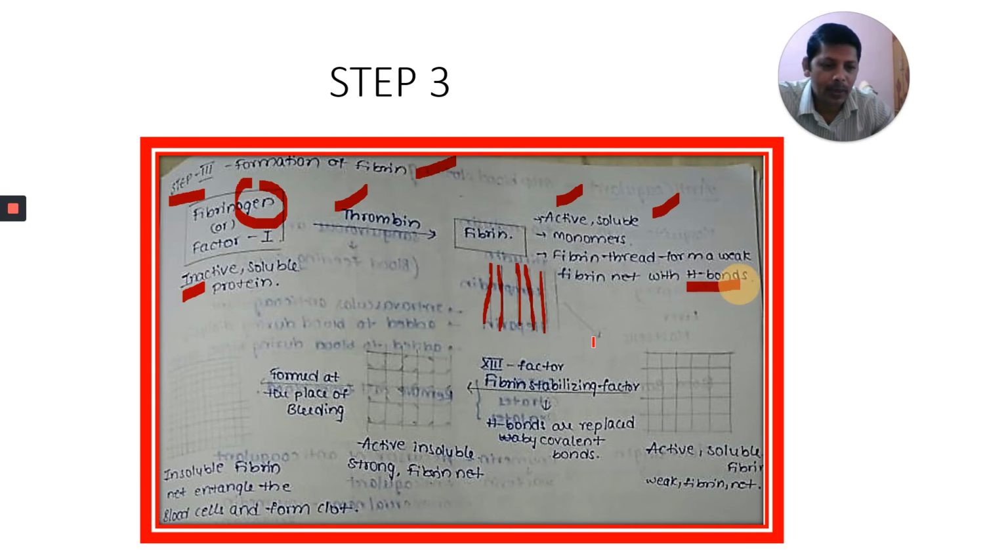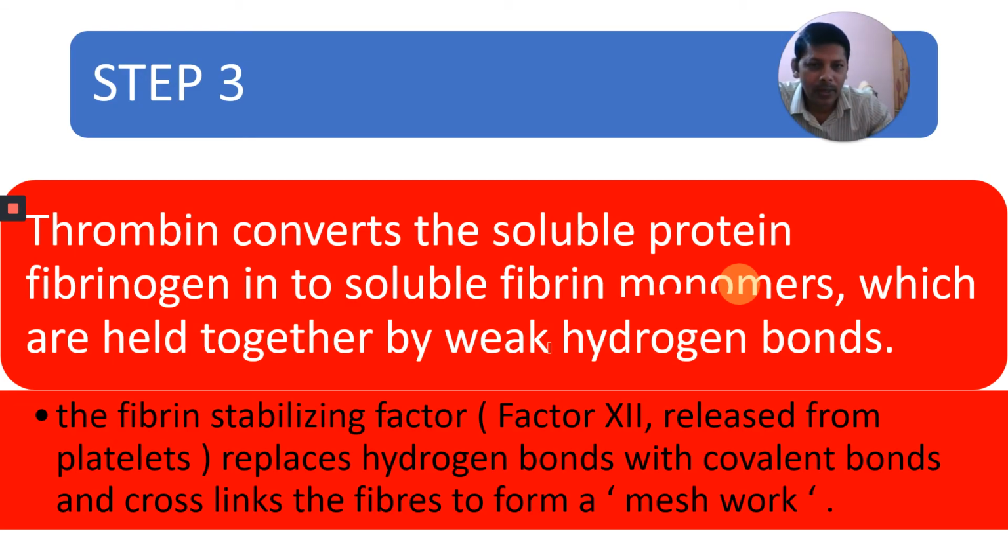Next, what happens? See here, the fibrin monomers are held together by weak hydrogen bonds. The fibrin stabilizing factor is the last factor. This is the 13th factor, not the 12th one.